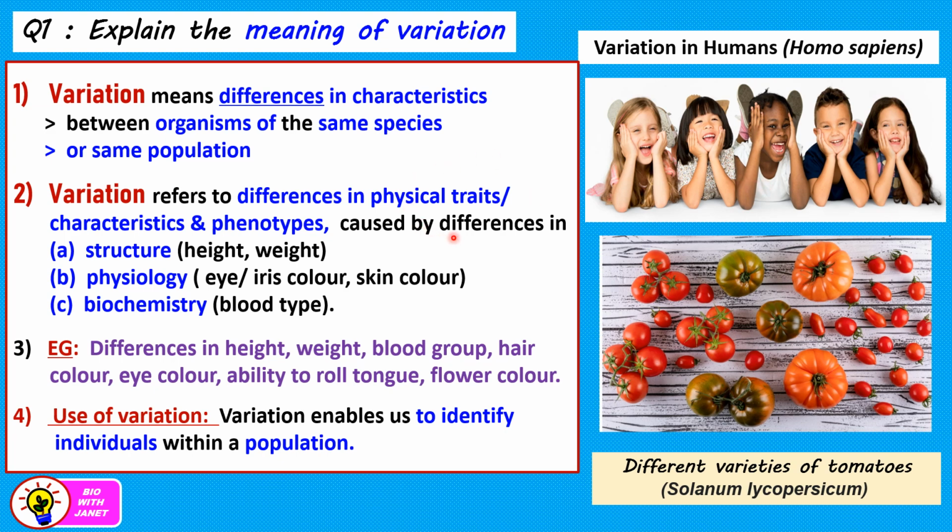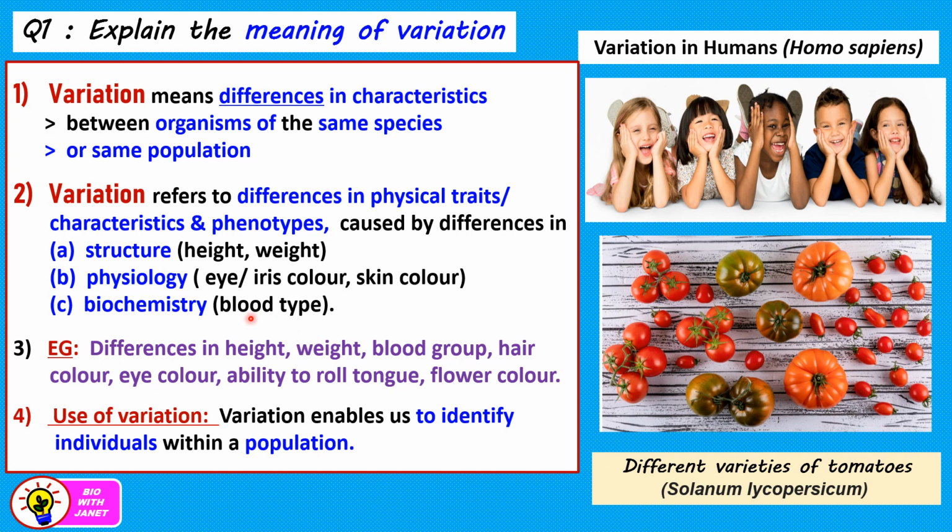So variation refers to differences in the physical traits and characteristics of phenotypes caused by differences in structure. For example, differences in structure can be differences in height. Some are tall, some medium height, some are shorter, and then in weight too. And differences in physiology can refer to differences in eye color. So the eye color is determined by the color of the iris, which is the round part of the eye, right? And then skin color.